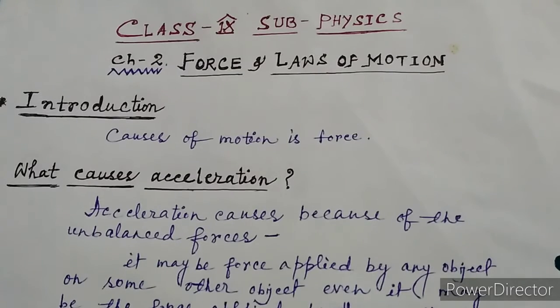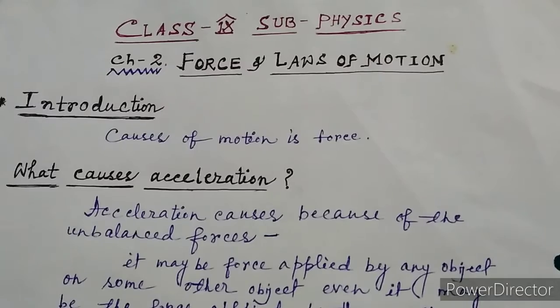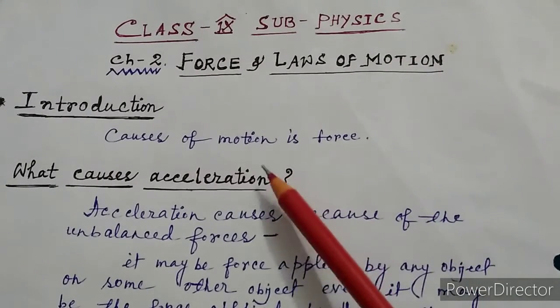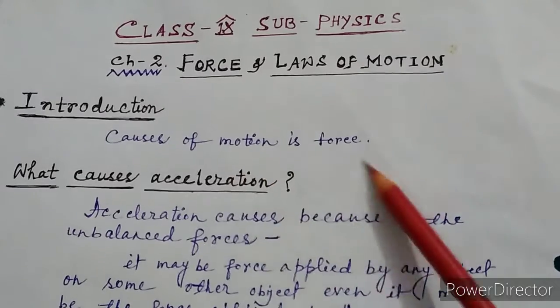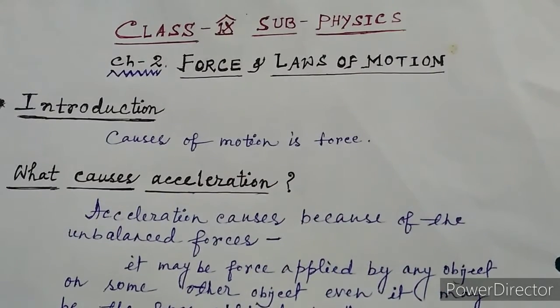Did this question ever strike your mind, why this motion generates, or how this motion generates? Yes, this motion generates because of the force. See, it is written the cause of motion is the force, means whenever we apply force on any object, the object comes in motion.